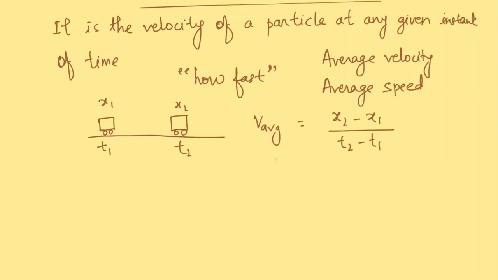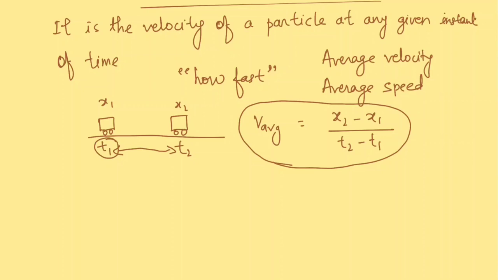You see, this average velocity gives us the rate at which the car is moving for a defined period of time. Here the period of time is t2 minus t1. But when we want to know how fast this car is moving at t1 precisely, this average velocity is not going to answer that question. For that we need a concept like instantaneous velocity. I hope that point is clear to all of you.